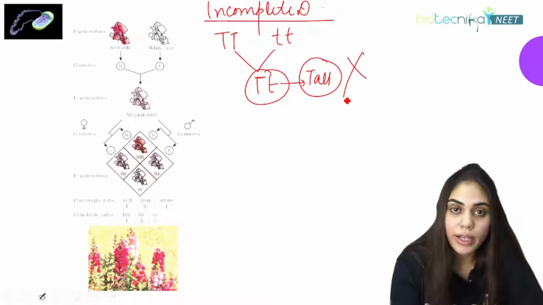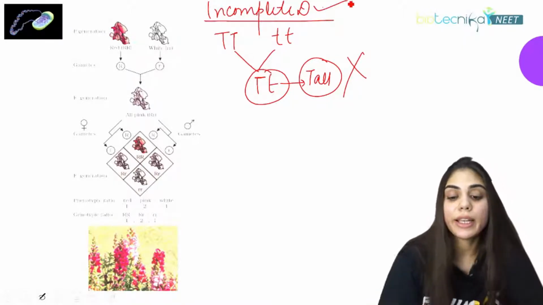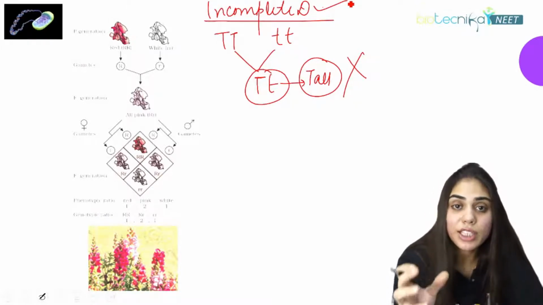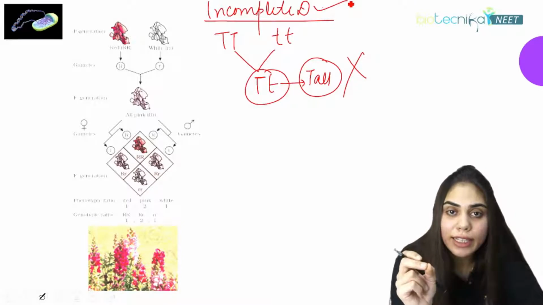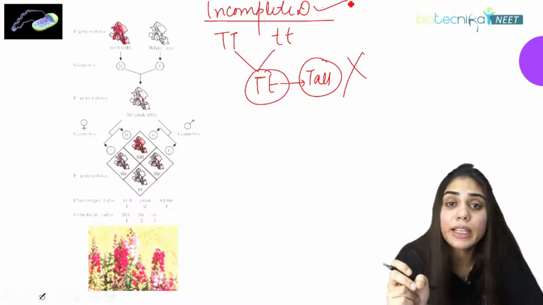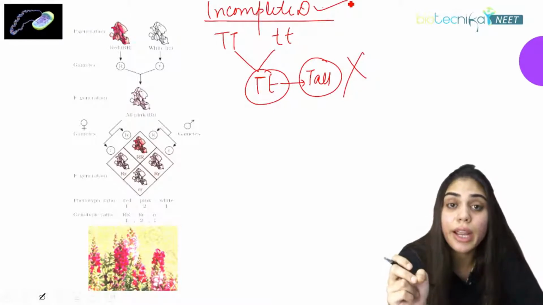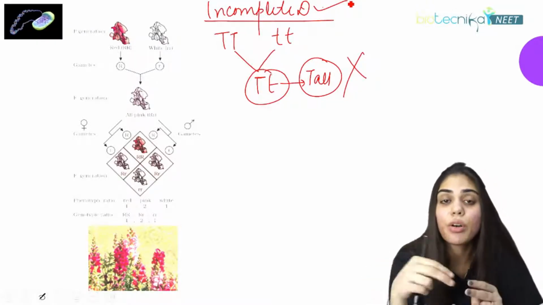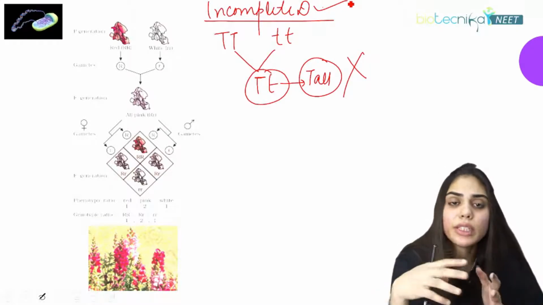Not always tall characters we are getting in the F1 progeny. This was proved by incomplete dominance. So what is this incomplete dominance? The genes or alleles that we are getting in the first generation are incompletely dominant, that is not at all completely dominant. That means we can get a mixture of both the properties or both the varieties.